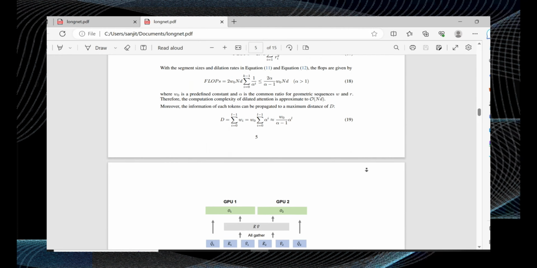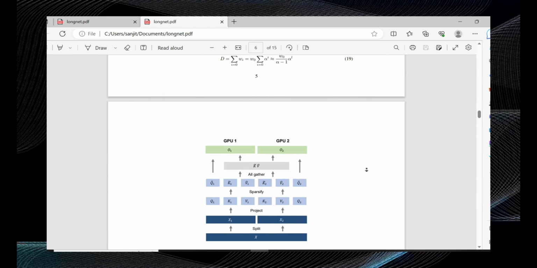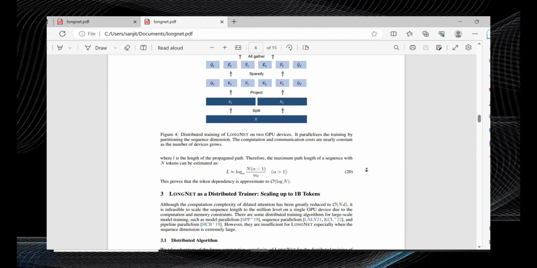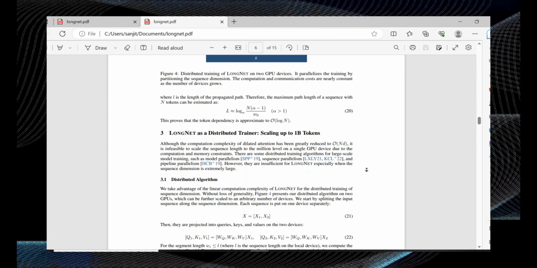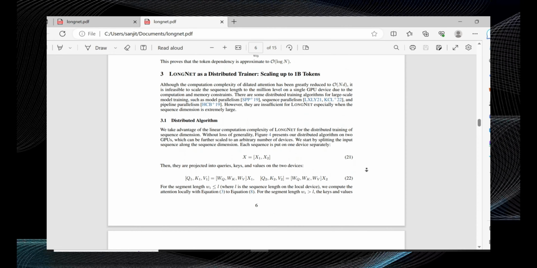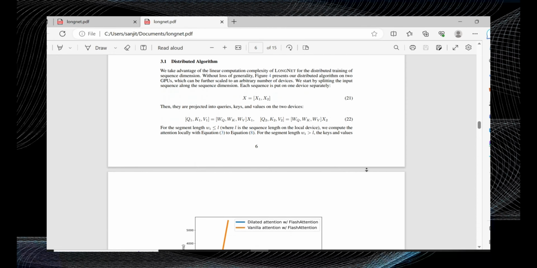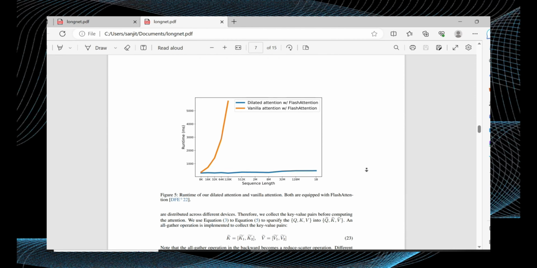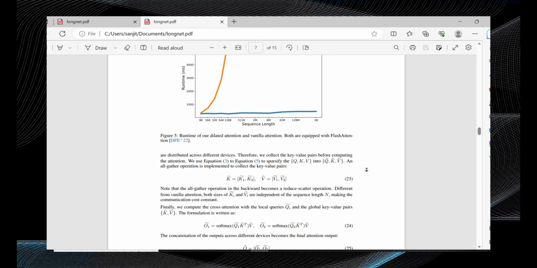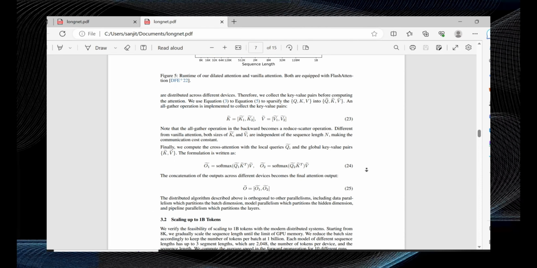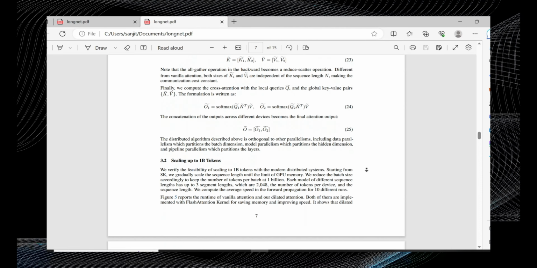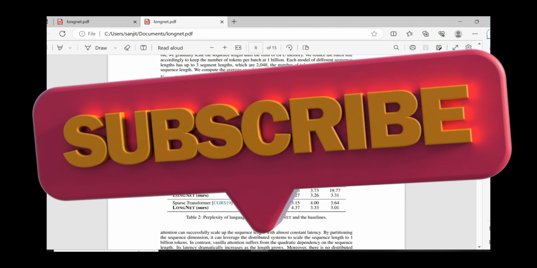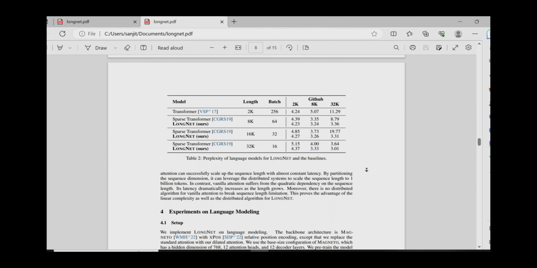With LongNet, we're pushing the boundaries of in-context learning and exploring the possibilities of treating a whole corpus or even the entire internet as a sequence. The future of language modeling looks brighter than ever, and that's a wrap, my friends. We've explored the incredible LongNet, the transformer variant that's breaking free from the limitations of tokens length. Now it's your turn to take this knowledge and unleash the true power of your language models. Embrace LongNet, dive into dilated attention, and let your models soar to new heights.